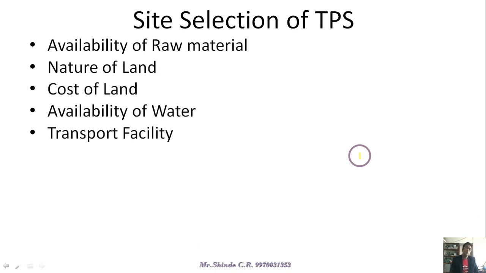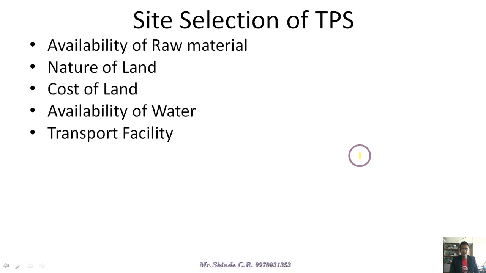And the next one is the transport facility. Transport facility is all about the transportation of coal and primarily the transportation of the various components required for the installation of the thermal power plant. If we select a site where transportation facility, meaning road or railroad, is not available, then how do we transport the various major components, how do we transport the boiler to that particular location?